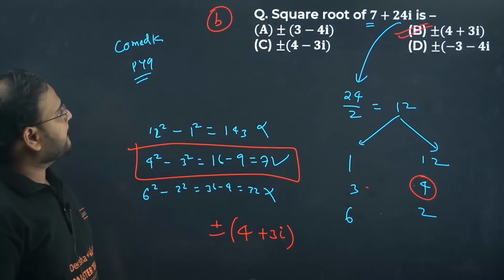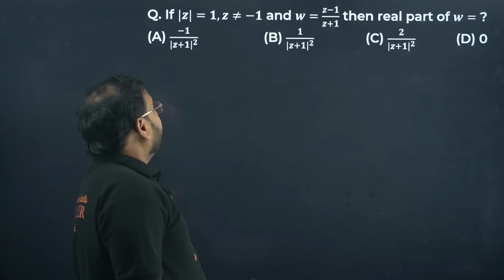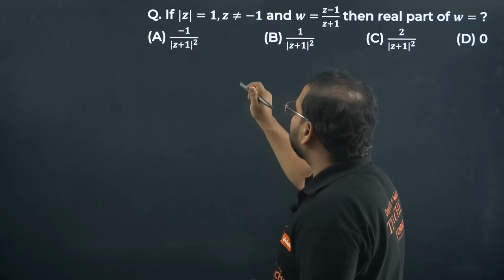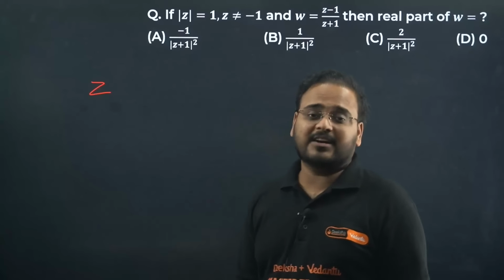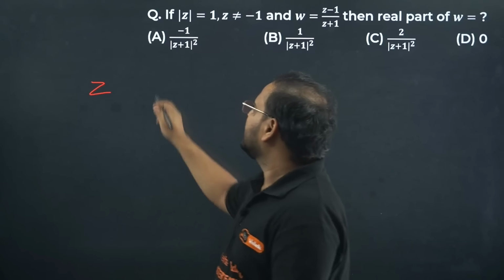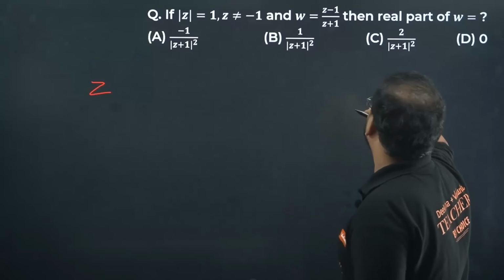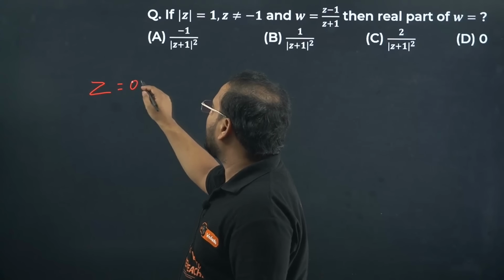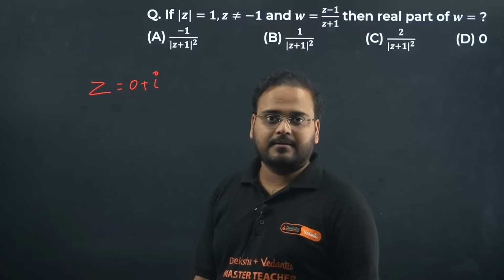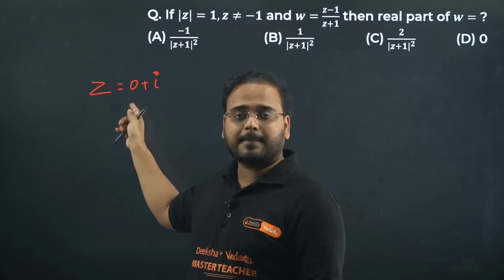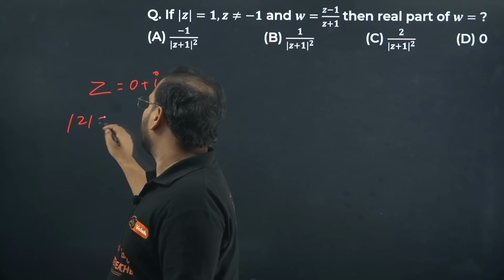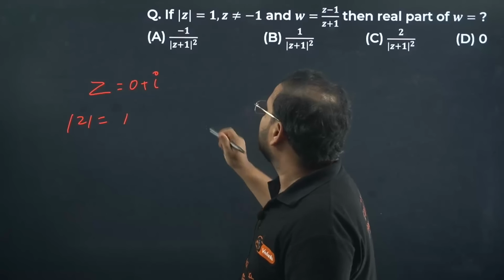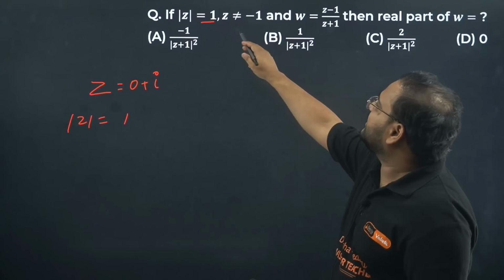Done? Okay, next one. Mod of z is 1. What is the meaning of mod of z as 1, sir? Think about it. Mod of z as 1 means either it is 1 by root 2, 1 by root 2, like that, or whatever it is. They're saying that to make things easier for me, it's a complex number, right? So why don't I take this as 0 plus i? I can take this because this will be a complex number. And what is the mod of z in this case? 1 only, because i's coefficient is 1. So the square of 1 and then the root will be 1 only. So this is satisfied, sir, from here. And z is not equal to minus 1 because of this.